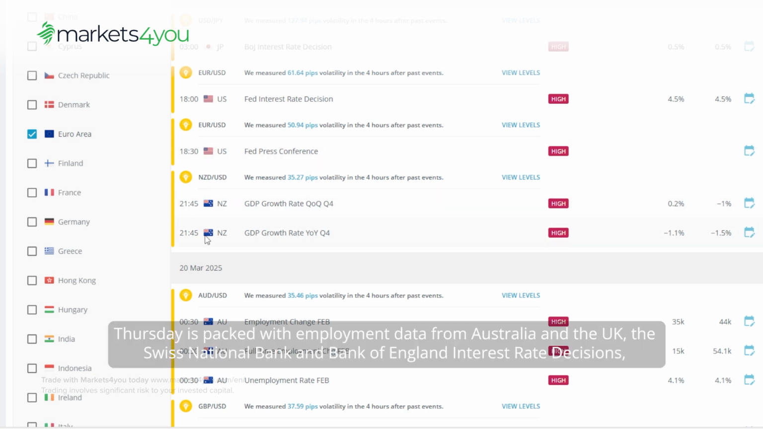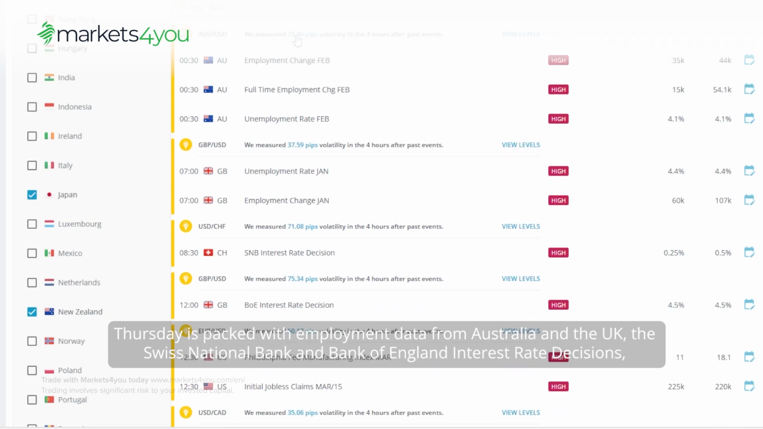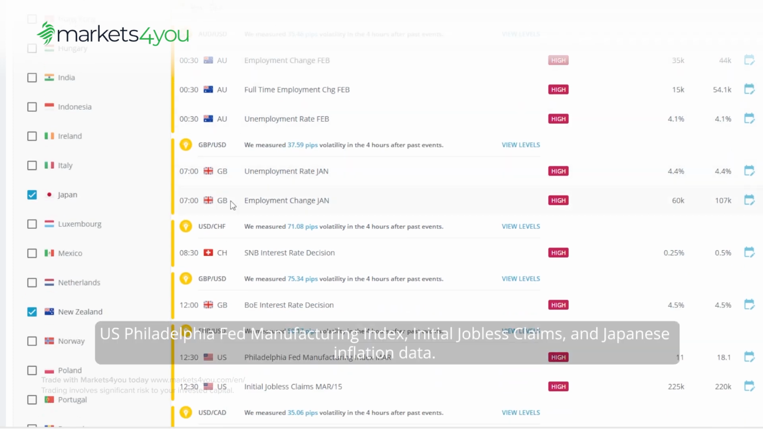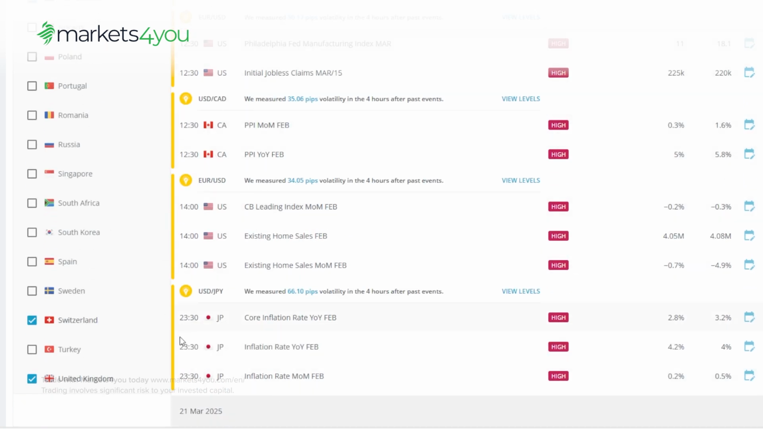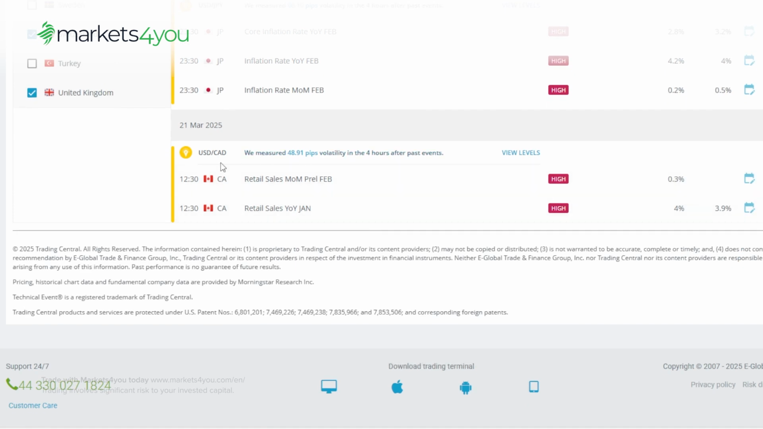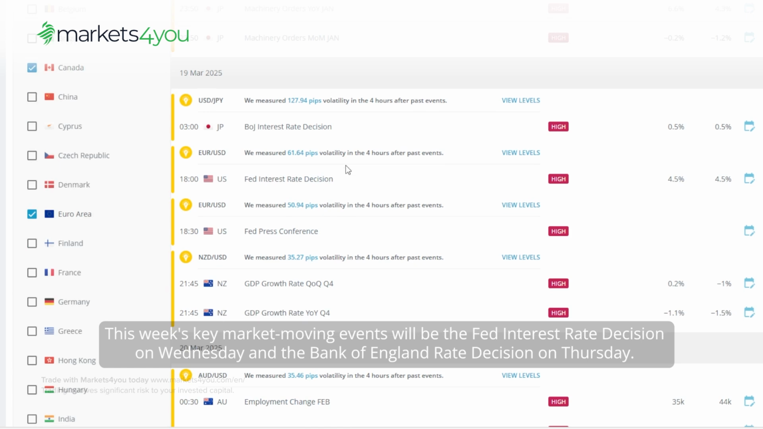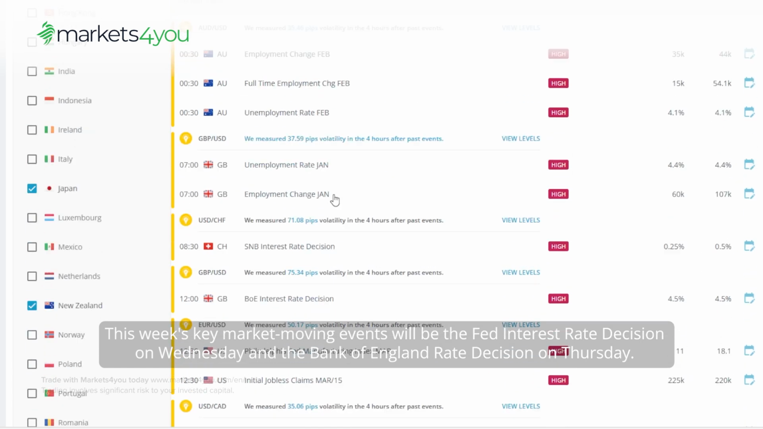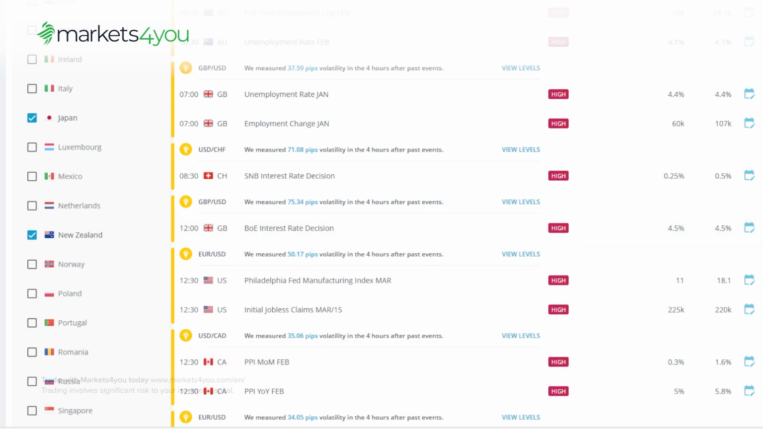Thursday is packed with employment data from Australia and the UK, the Swiss National Bank and Bank of England interest rate decisions, US Philadelphia Fed Manufacturing Index, initial jobless claims, and Japanese inflation data. Friday concludes with Canadian retail sales figures. This week's key market-moving events will be the Fed interest rate decision on Wednesday and the Bank of England rate decision on Thursday. These releases should create significant opportunities across major pairs.